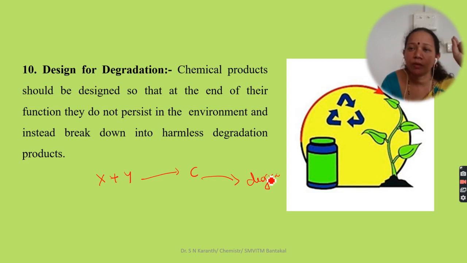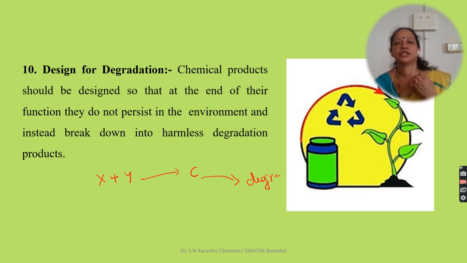But nowadays that has become a problem because we did not consider how it degrades, when it degrades, what time duration is required for the degradation, and after degradation, whether harmful components or harmless components are produced. So while synthesizing a new compound, we have to take care of its degradation. Chemical products should be designed so that at the end of their function, they do not persist in the environment and break into harmless degradation products.